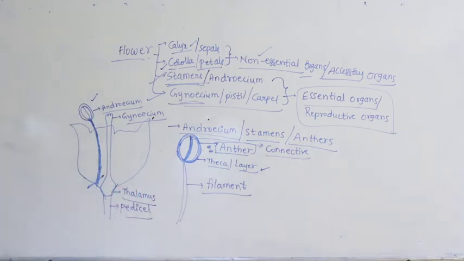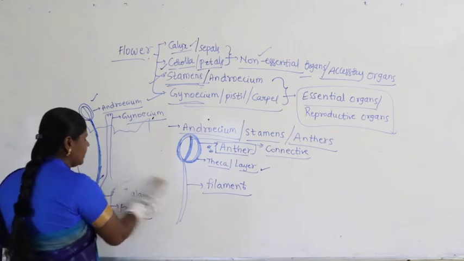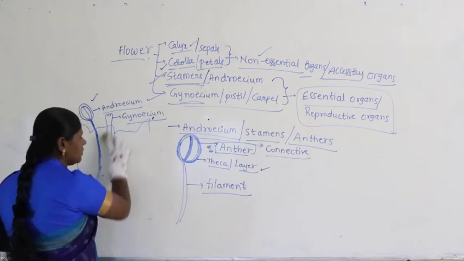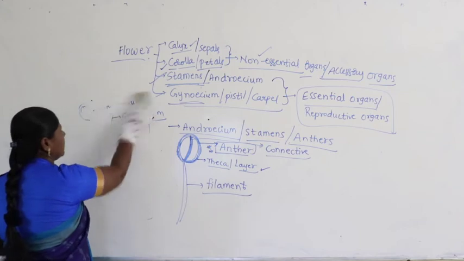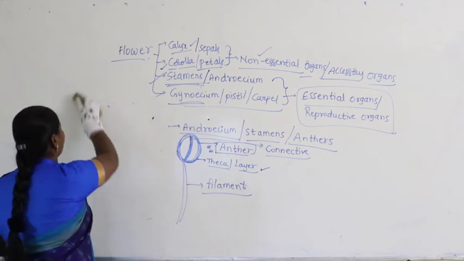Let us go with the classification. This is a basic structure. In any flower, if you take the structure of androecium or stamen, it looks like having a globular structure, and it is being supported by what is called a filament.